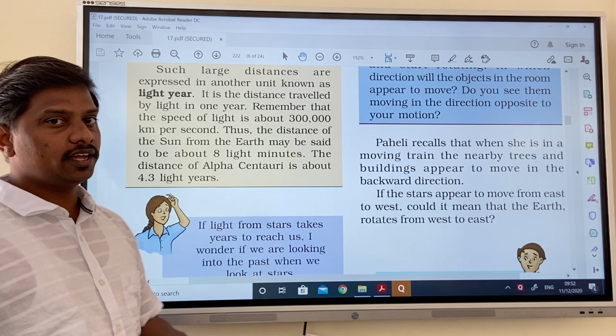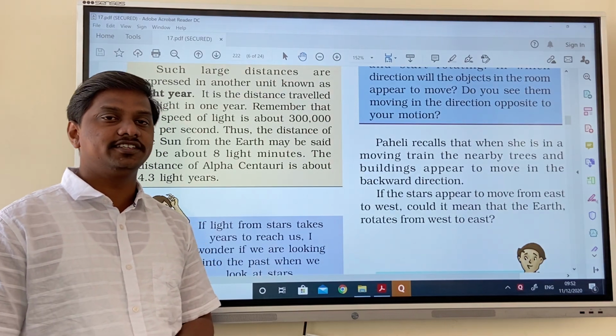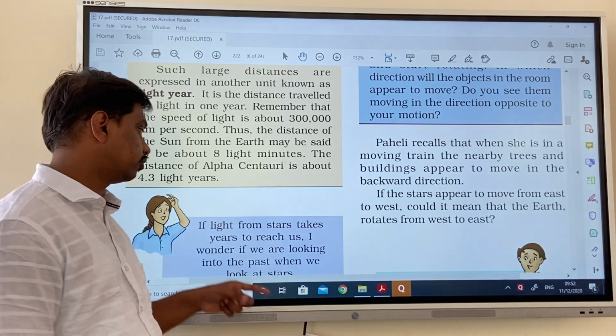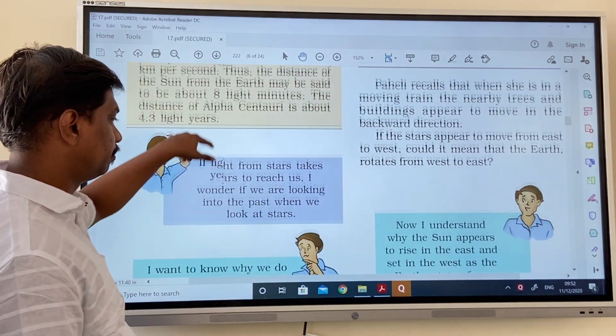The distance of stars can be measured in light years. Keep this point in mind, okay? Keep this point remembered.